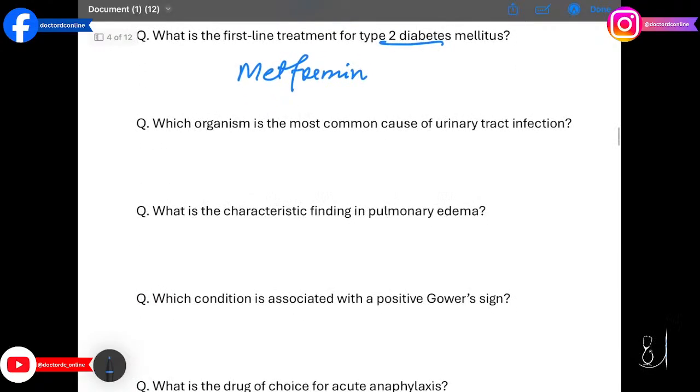Moving on to the next question, we have which organism is the most common cause of UTIs, urinary tract infections? The answer is Escherichia coli. This gram-negative bacillus is the leading cause of uncomplicated UTIs.